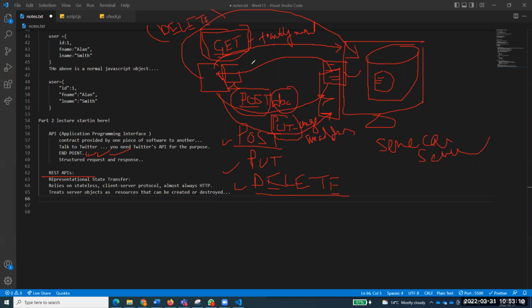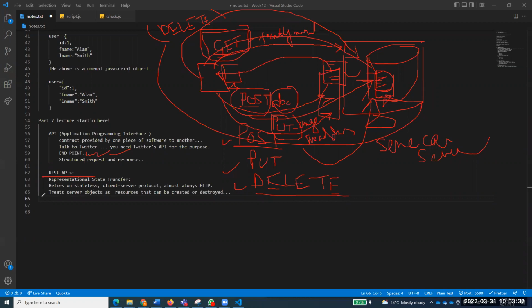So now what is happening? All this faculty list which was maintained on our server, Seneca server, is considered as a resource that you can read by using get. You can add something new by using post. You can make a change in something by using put, or you can just delete something from it by using this delete one. Does that make sense to everyone?